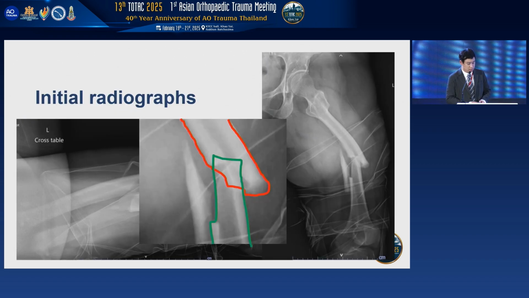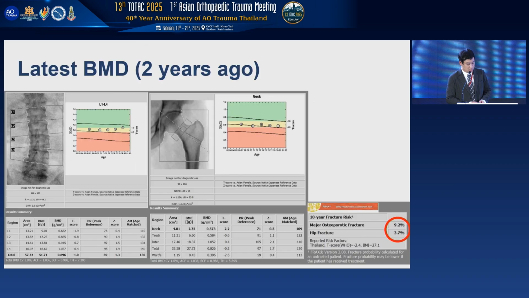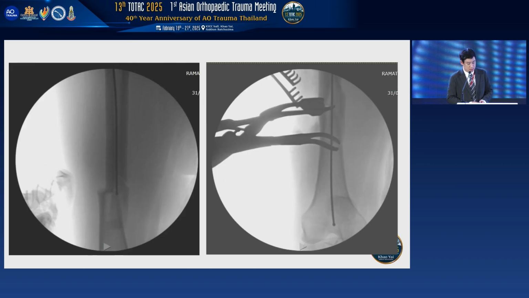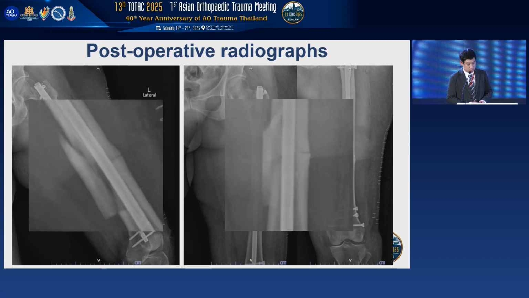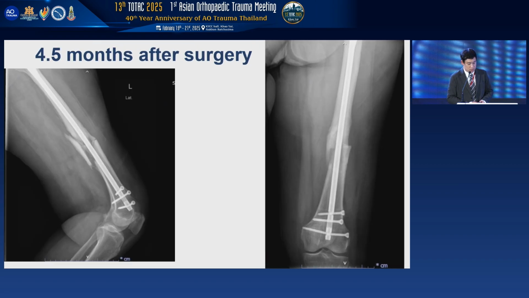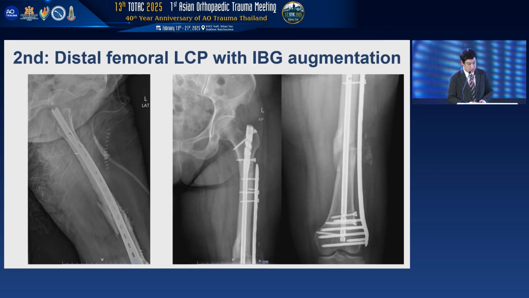Thank you for your comment, and I agree with you that the nail is okay and it's just loose only at the tail parts. So at that time, I decided to revise with a distal femoral plate. I used the same nail, not changed, just removed the screw that obscured the plate position, and used the distal femoral LCP augmentation and also the iliac bone graft.